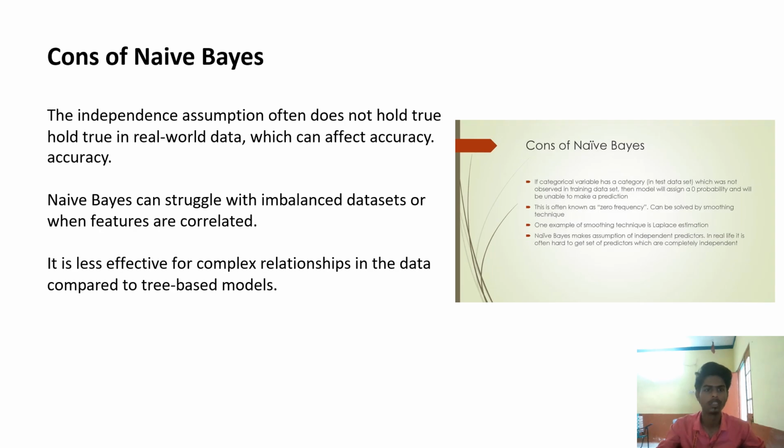Cons of Naive Bayes. The independence assumption often does not hold true in real-world data, which can affect accuracy. Here it is just a prediction, not the reality. So this is the disadvantage of Naive Bayes. It can struggle with imbalanced data sets. Same as random forest, when data sets become imbalanced, it will struggle. It is less effective for complex relationships in data compared to tree-based models.